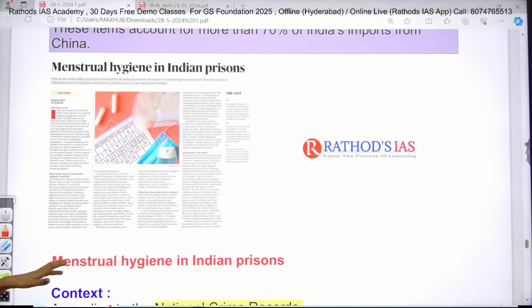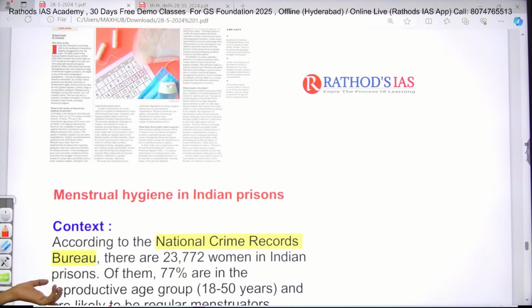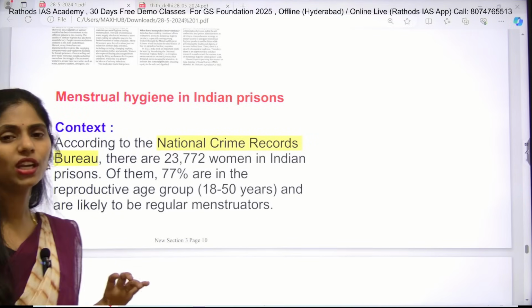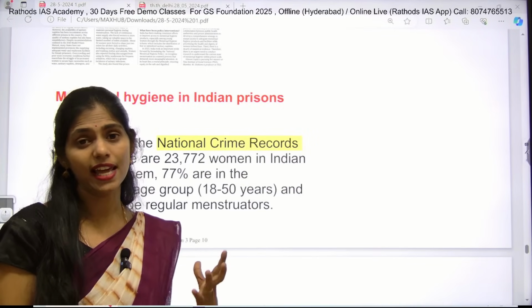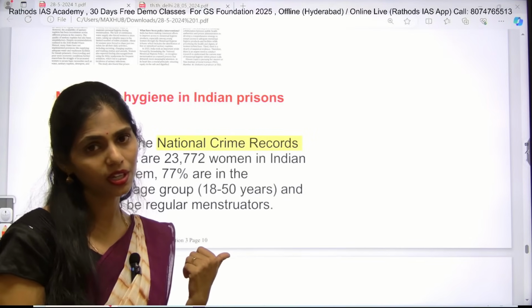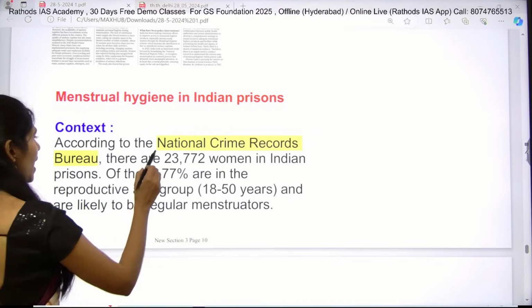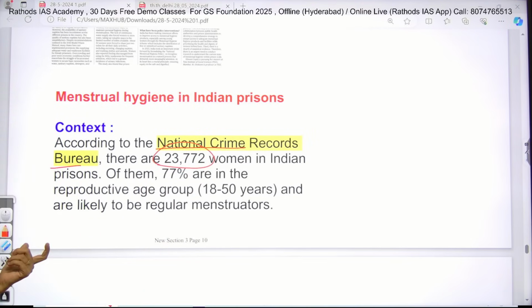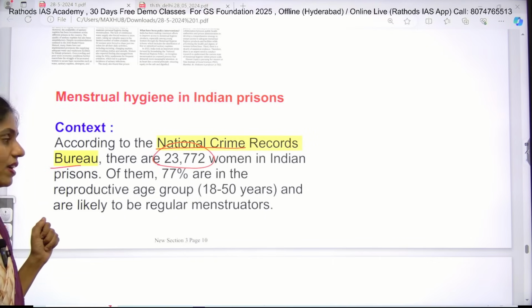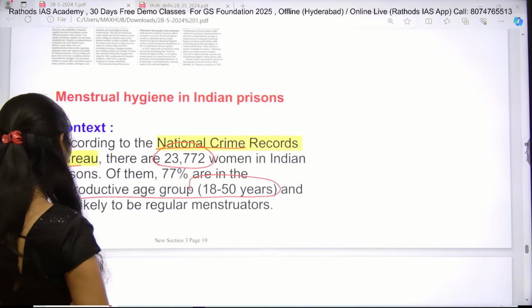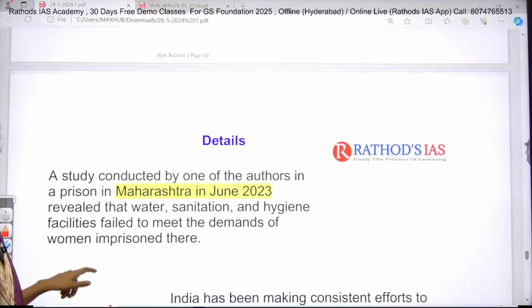But this article is about menstrual hygiene in women who are in prison. This article is also very important, because maintaining menstrual hygiene is very important for women. Women need to take care of hygiene, sanitation, and proper availability of water, but those may not be present for women in prisons. According to the National Crime Records Bureau, there are 23,772 women in prisons in India. Out of them, 77 are of reproductive age, between 18 and 45 years, and they are likely to have regular menstruation.